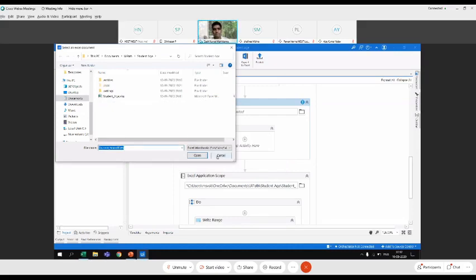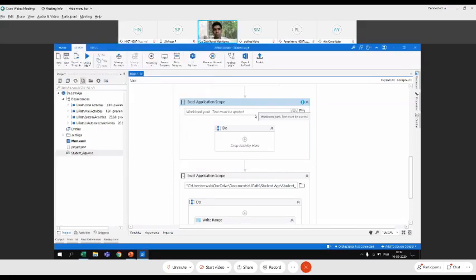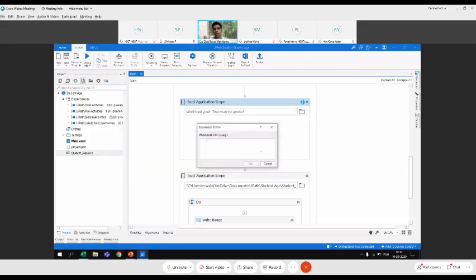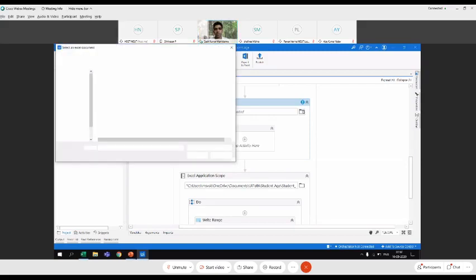All we need to do is drag and drop the location where you want to save it. We'll do that eventually.